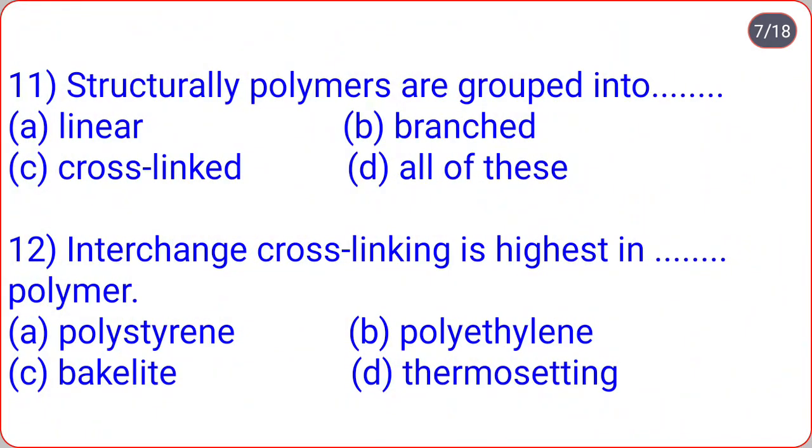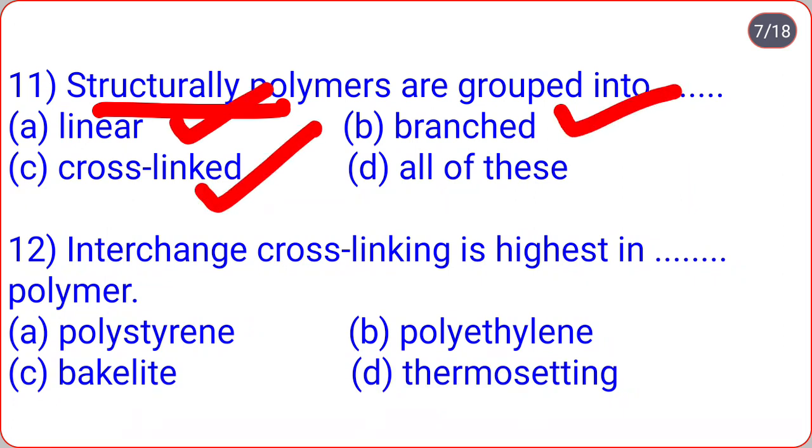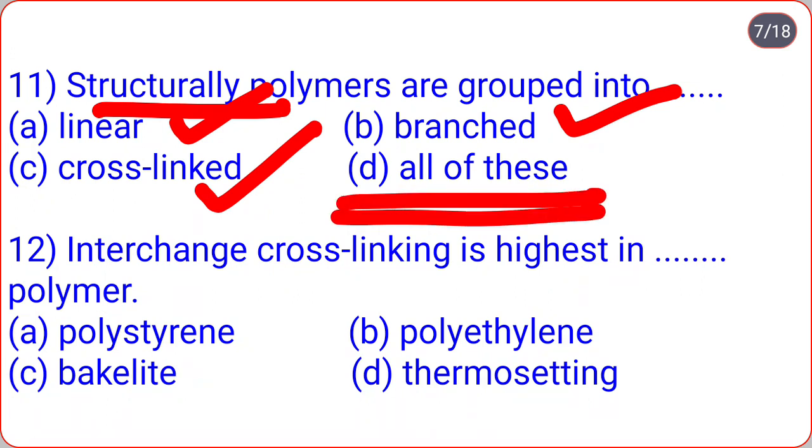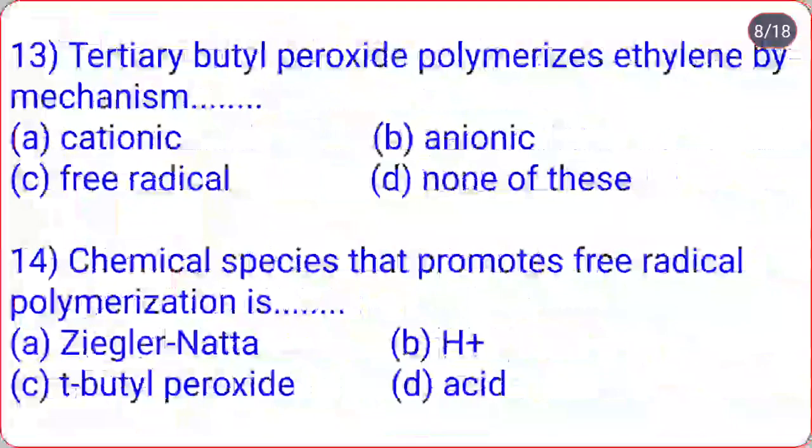Structurally, polymers are grouped into ... linear, branched, cross-linked, all of these. So structurally, polymers are grouped into linear polymers, branched polymers, cross-linked polymers, means correct option is D, that is all of these. Next question, interchange cross-linking is highest in ... polymer. Polystyrene, polyethylene, bakelite, thermosetting. So correct option is D. Interchange cross-linking is highest in thermosetting polymer.